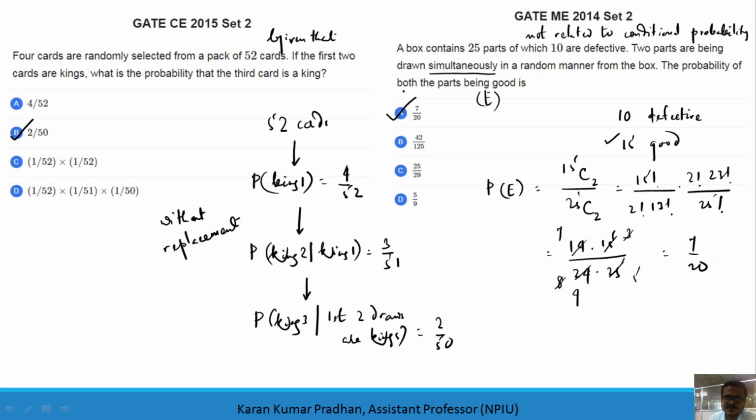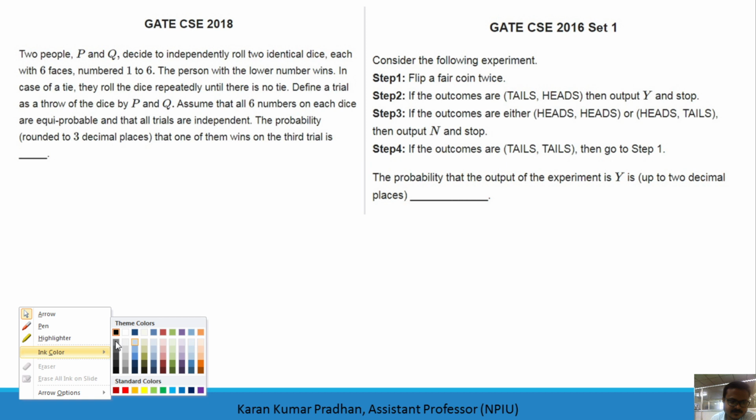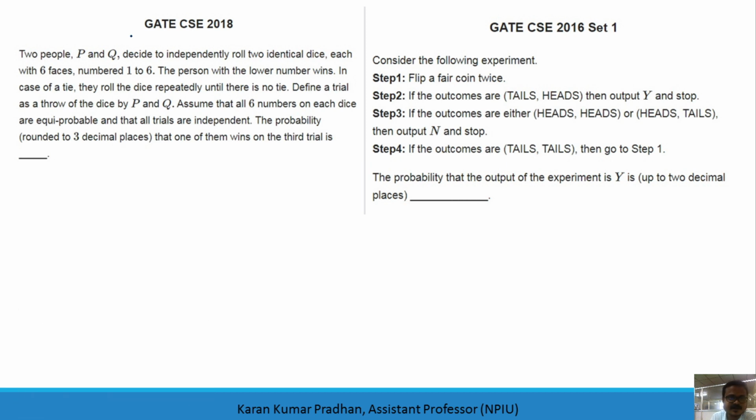Fine. Now let's go for the second set of questions. This came in 2018 for CSE. Two people P and Q decide to independently roll 2 identical dice, each with faces numbered 1 to 6. That means they definitely have fair dice.